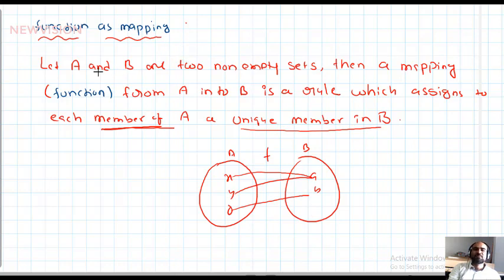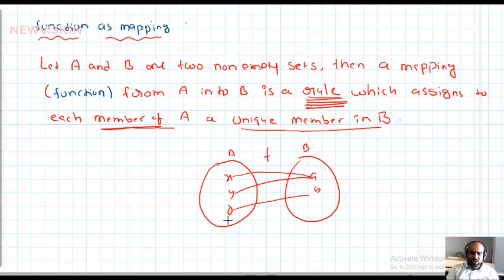Once again, listen. A and B are two non-empty sets. Then a mapping, or sometimes called a function (mapping, corresponding, all have the same meaning) from A to B is a rule which assigns to each element of A a unique member of B. So x is paired with A, y is paired with A, z is paired with B. So f is said to be a function from A to B.